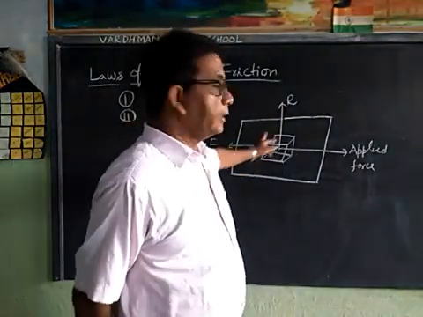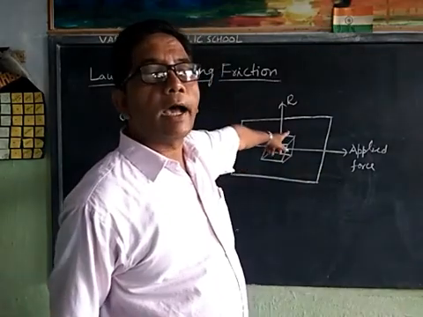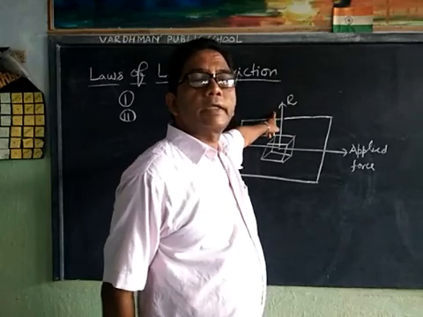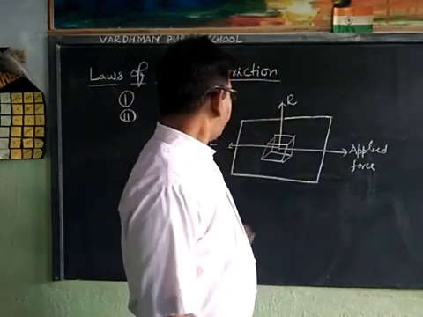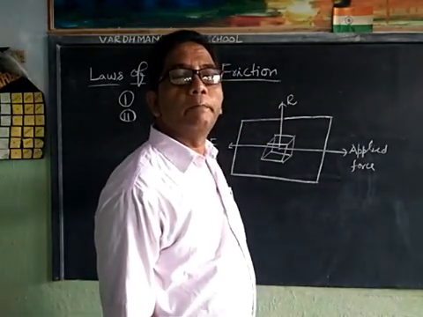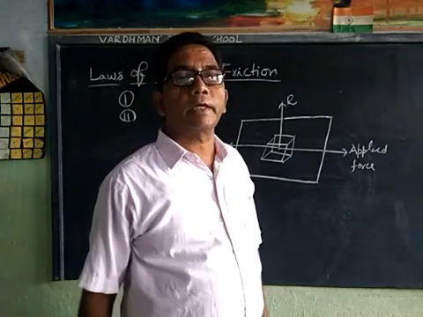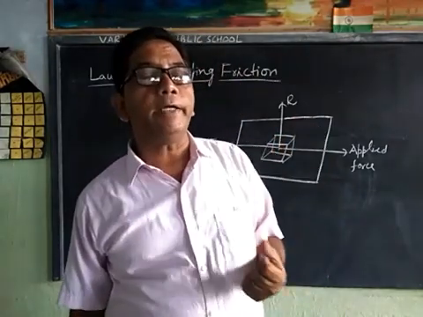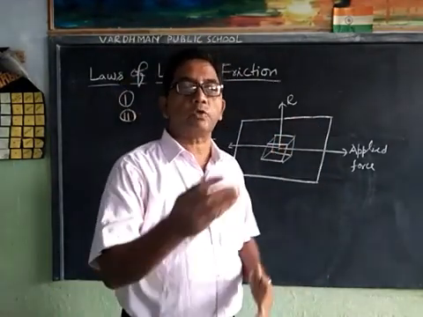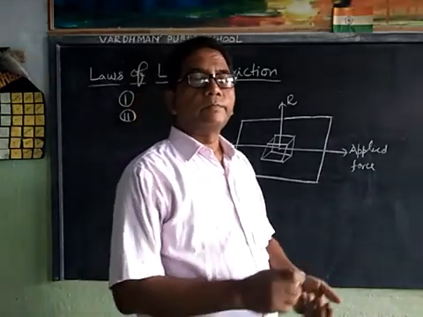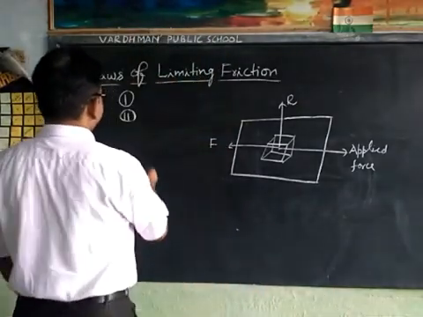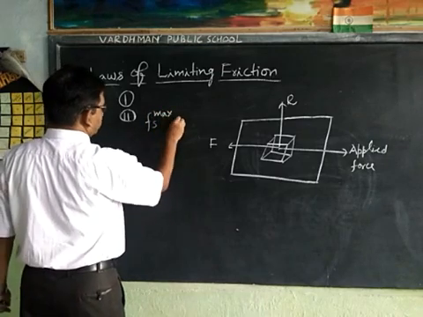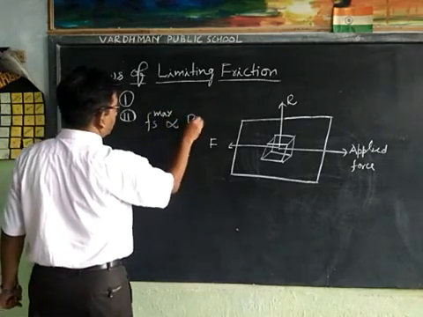Consider a body lying on a horizontal surface. If capital R is the normal reaction and Fs maximum is limiting friction, the value of force applied when the body just begins to slide, thus Fs maximum is directly proportional to capital R.